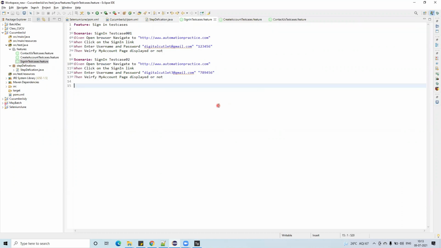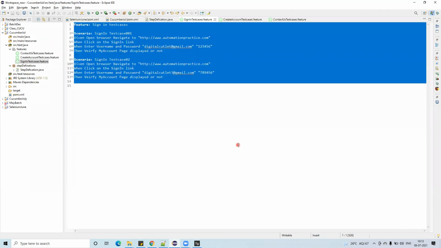But in general you are not supposed to run this file. Actually there is one mechanism. We are having test runner. With the help of test runner we have to run the test cases.